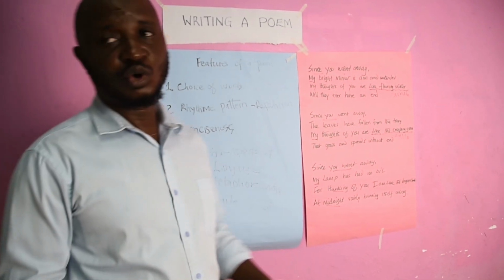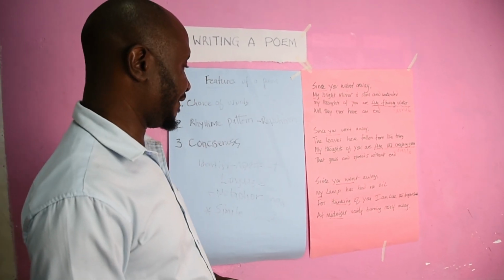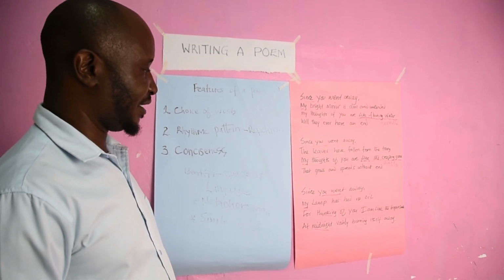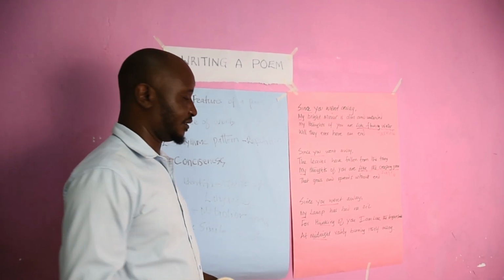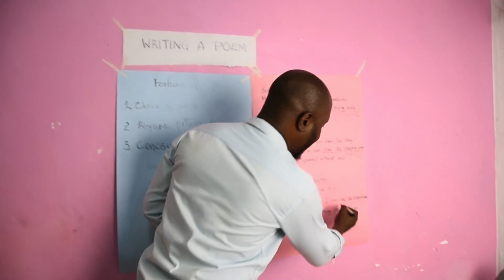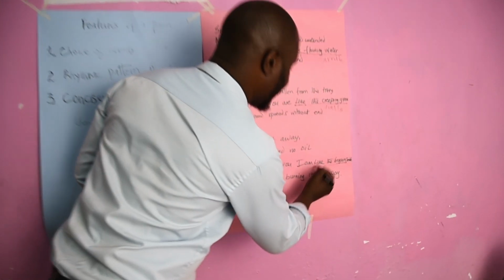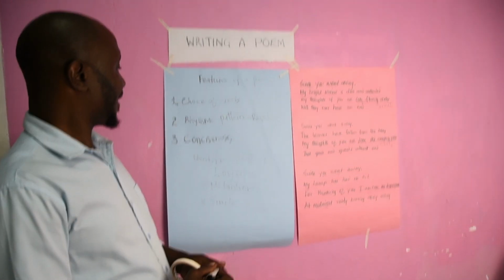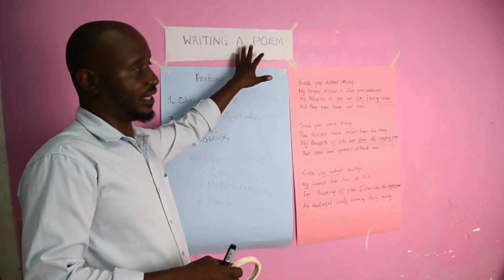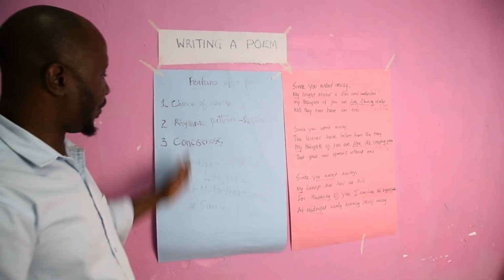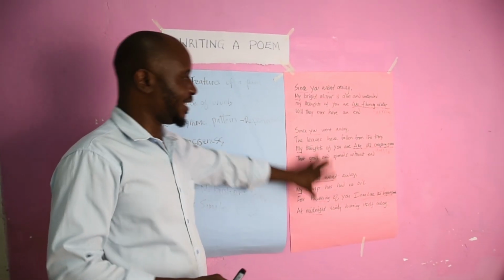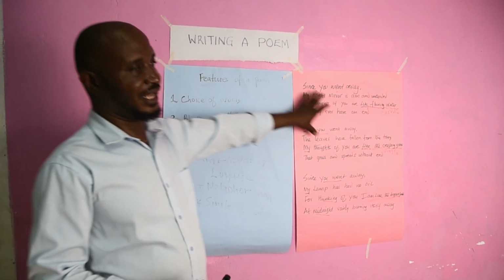Let us have group 3. Come and identify for us aspects of a simile. Okay, yes, that's right. Yes, Sylvia. Correct. Like the brightness. That is an aspect of a simile. All right. Now you know how a poem looks like, and you can go ahead and look at the structure of a poem and the language that is there in a poem.